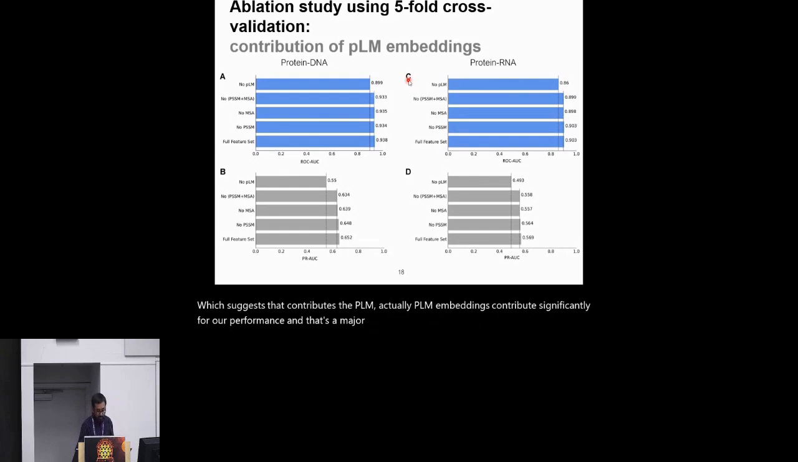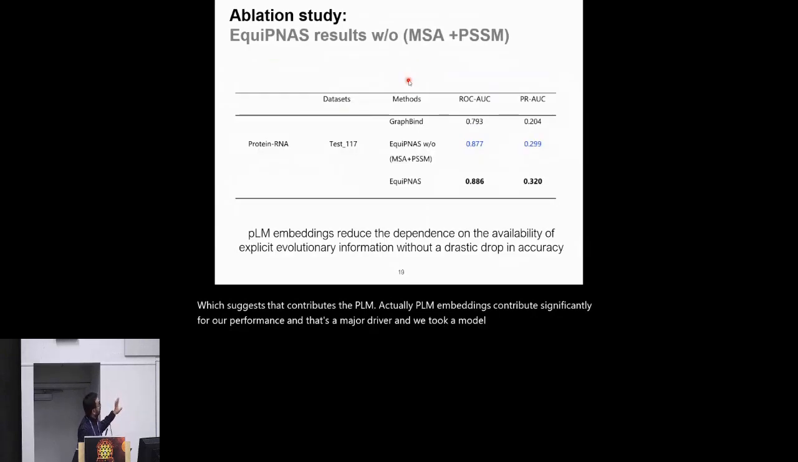And we took the ablated version, which does not use PSSM or MSA, and applied it to the test set. We saw that the performance, while lower than the full-fledged version, is still better than the then state-of-the-art model, which suggests that PLM embeddings may be able to help reduce the dependence on the availability of explicit evolutionary information without a dramatic drop in accuracy.